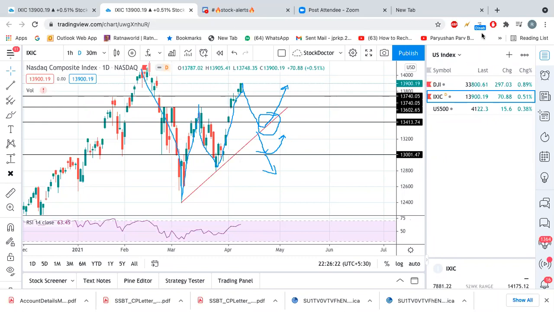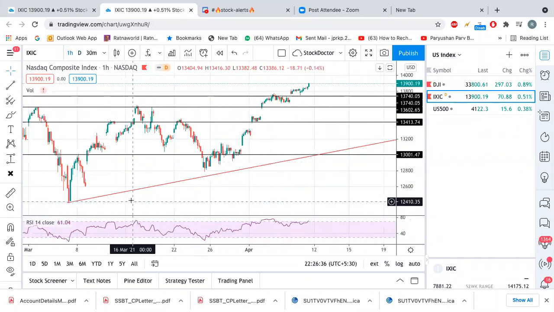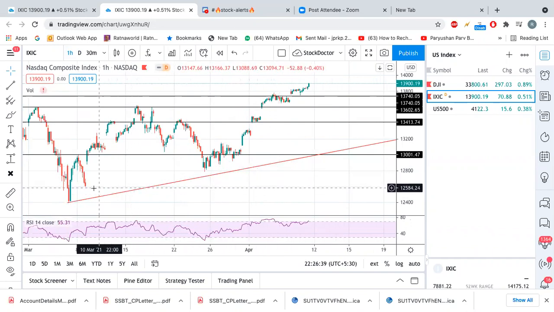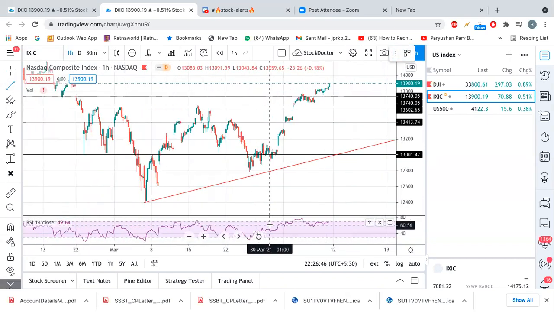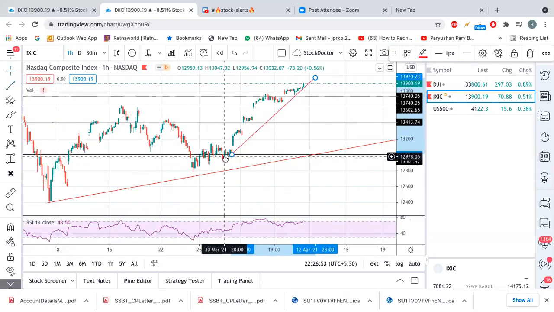All right, so this we did as a trend line for the day chart. Now we can do the trend line analysis on the hourly chart and understand what it says. So this was the trend line for the day time frame. If we want to consider the hourly time frame, then also we are not getting good levels, because how will I draw it? I will draw like this. So this is like a parabolic up move, right?